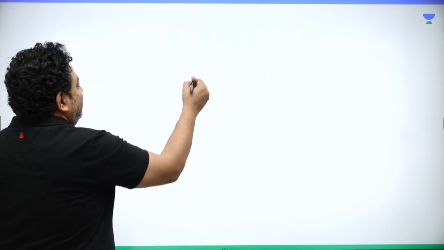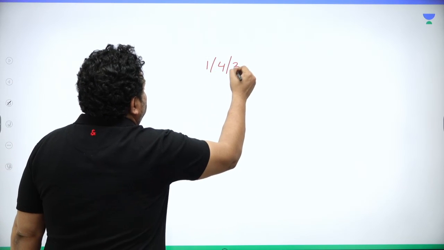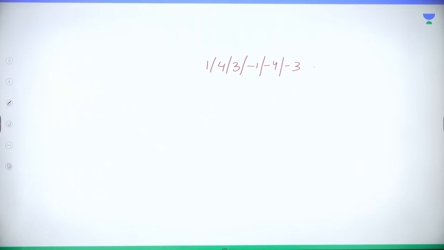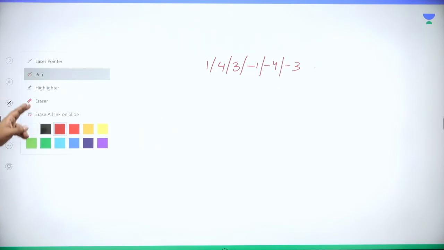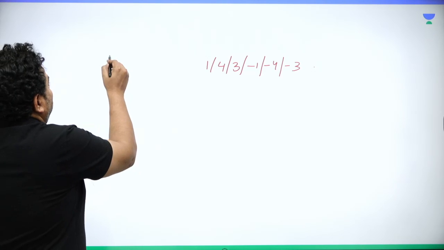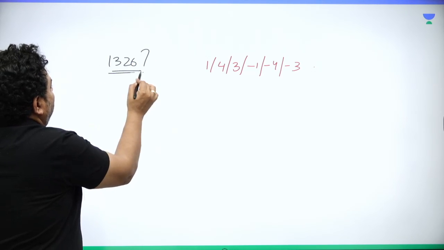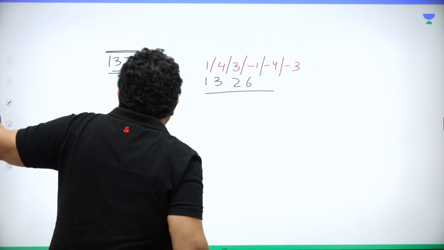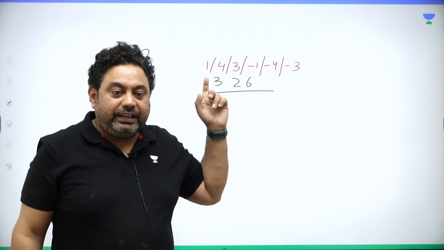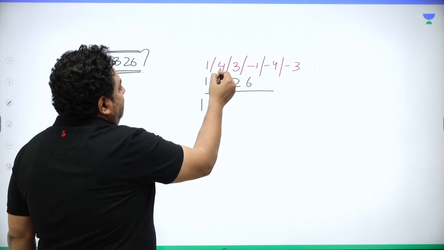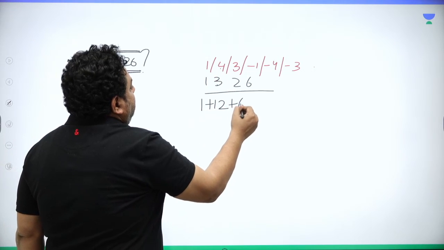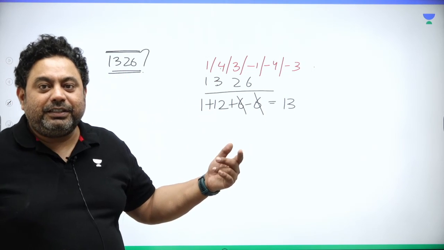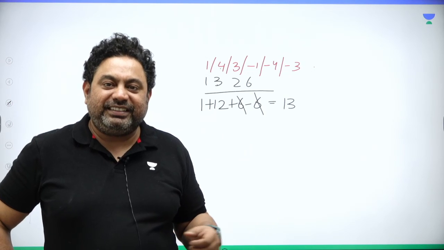So chain of 13 is 1, 4, 3, minus 1, minus 4, minus 3. Just remember it. So if you want to check a multiple of 13, suppose I want to check is 26 a multiple of 13. Everyone knows it is. So start from the left hand side, guys. This is most important. Start from the left hand side, right? So 1 1's a 1, and 3 into 4 is 12, and this is plus 6, this is minus of 6. Your answer is 13. So if over there in the answer you get a multiple of 13 or 0, the number is exactly divisible by 13.